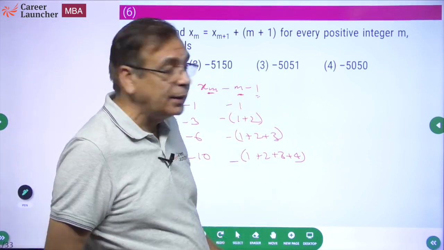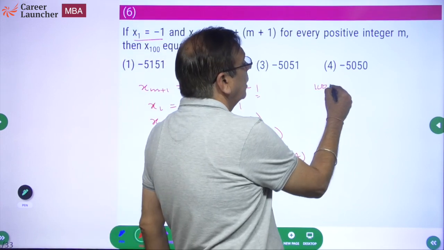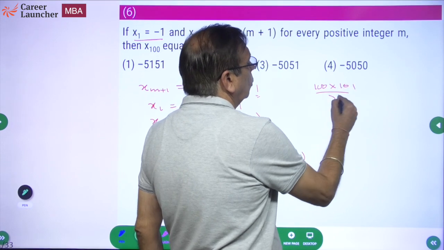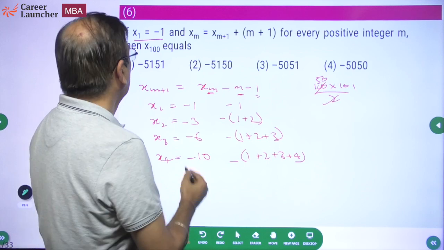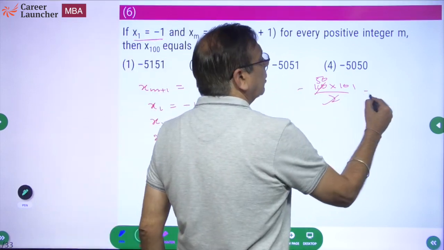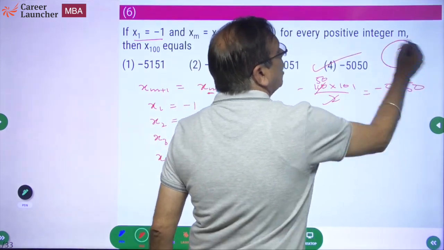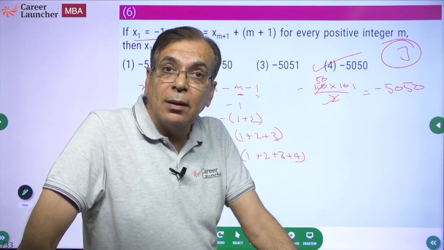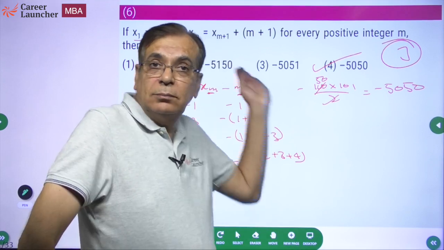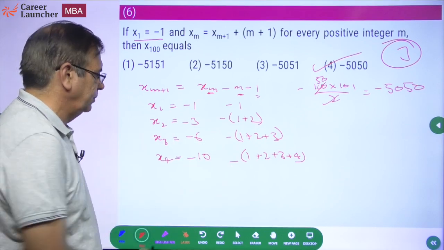What is sum of first 100 integers? It is n into n plus 1 by 2. So 100 into 101 by 2. So 50 into 101 will be 5050, and we need a negative sign, so your answer should be minus 5050. Okay, so the standard jugaad for these kinds of questions is, please write the terms x1, x2, x3, x4, identify the pattern, get the answer.